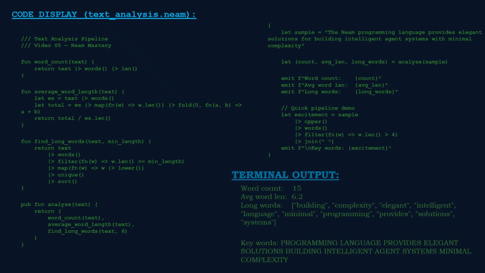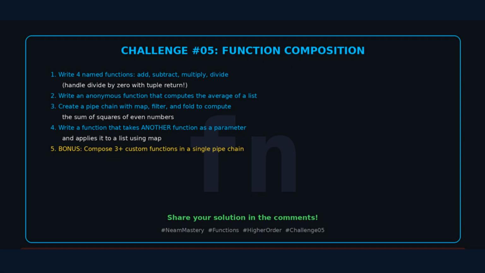The analyze function is public. It returns all 3 results as a tuple. In the main block, we destructure the tuple and display each metric. And the final pipeline takes the same text, uppercases it, splits it, filters short words, and joins the result. Every function is small. Every pipeline reads top to bottom. That's idiomatic Neam.